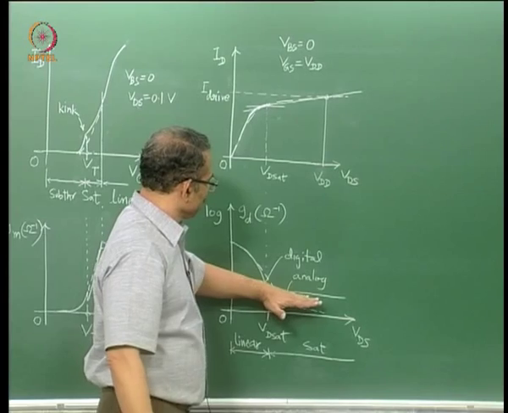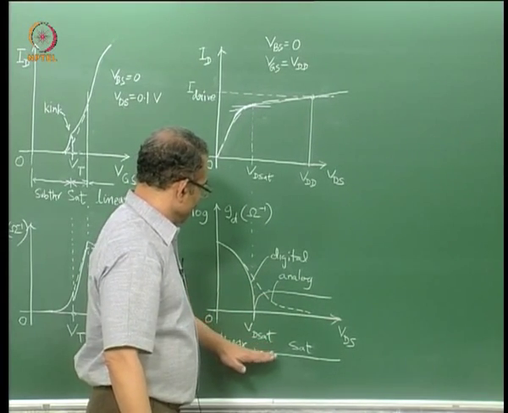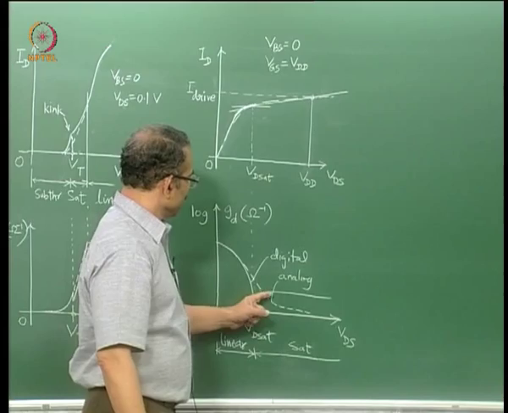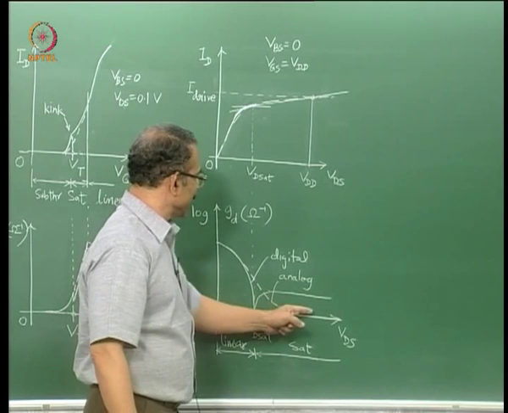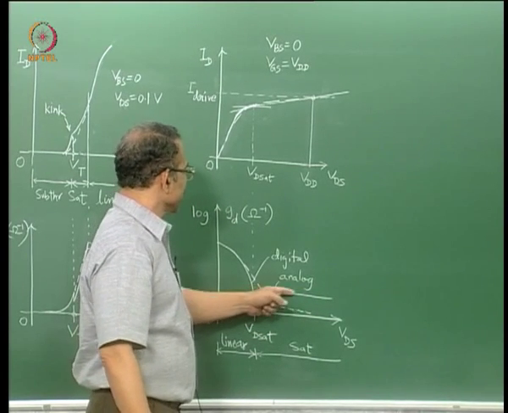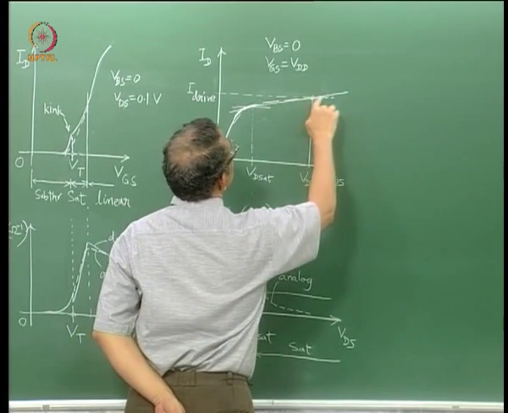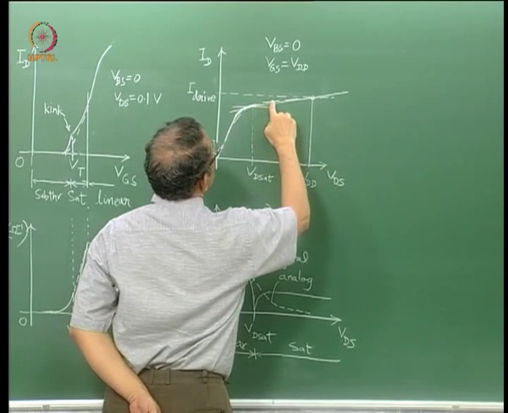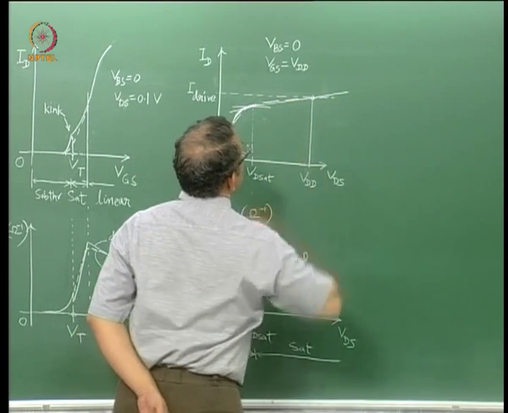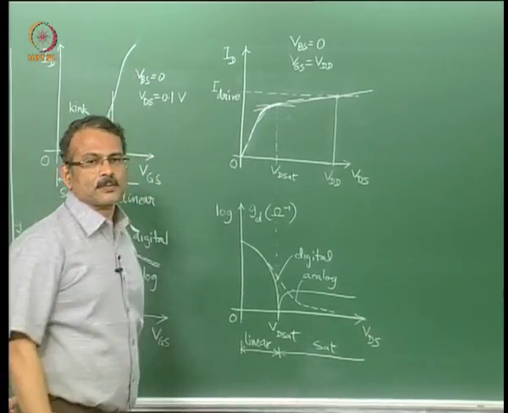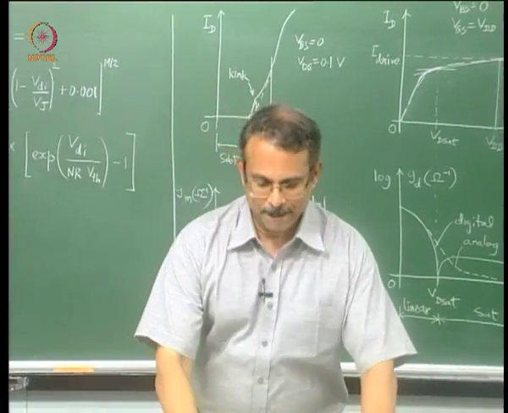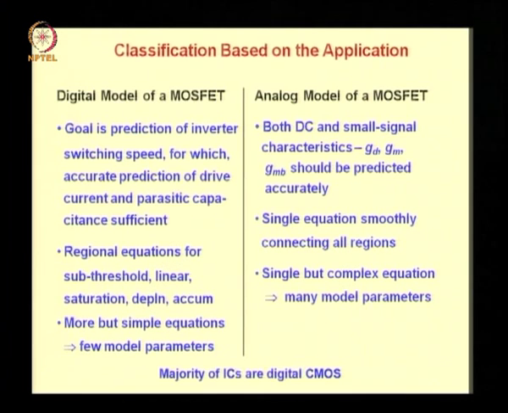And you can see that in the saturation region the conductance is not going to 0 as in analog model, but is saturating at a constant value, because the slope of this line in the digital model is the same, it is a straight line, whereas analog model you can see that progressively the slope is approaching 0. Majority of the ICs are digital CMOS, and therefore digital models are widely prevalent.